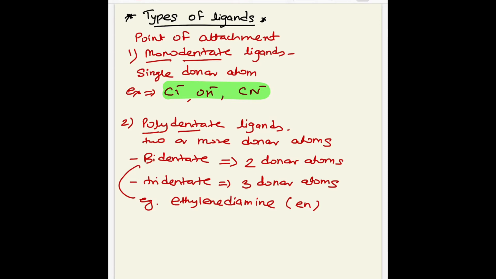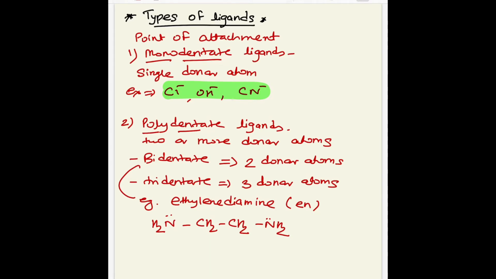You can generally represent ethylene diamine as NH2 CH2 CH2 NH2. There are 2 donor atoms, and those donor atoms are nitrogen. The 2 nitrogen atoms present donate an electron pair to the metal atom. Ethylene diamine is a neutral ligand. It does not carry any charge.